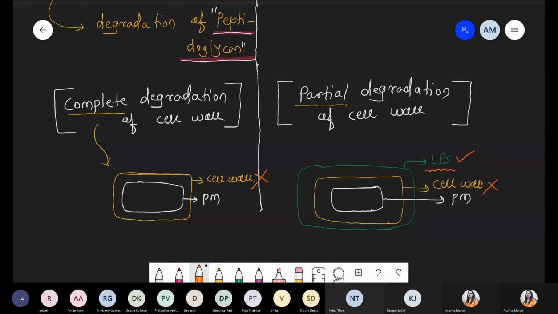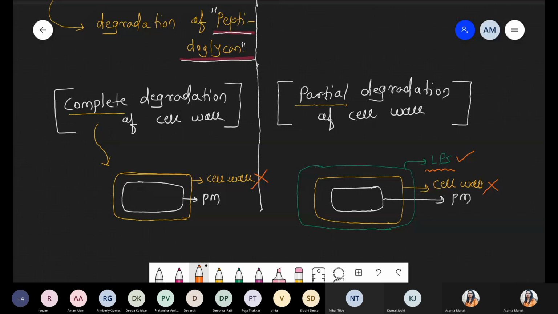When we apply lysozyme on gram-negative bacteria, it is responsible for partial degradation, because one extra layer is present, that is LPS. Got it? Is this point clear, everyone?